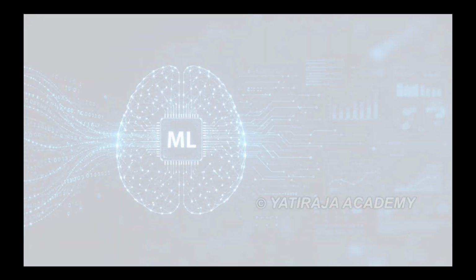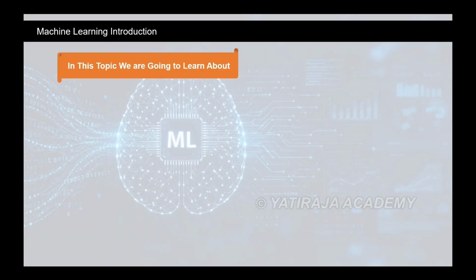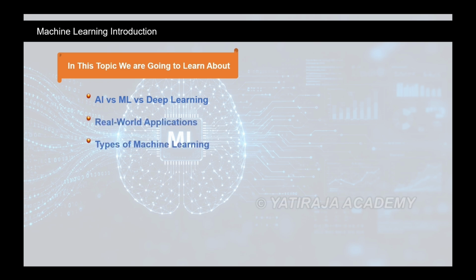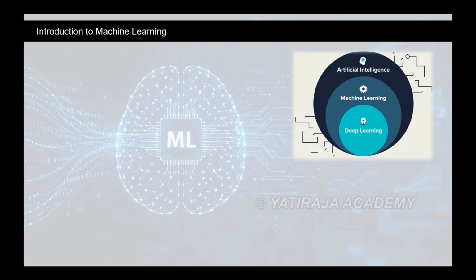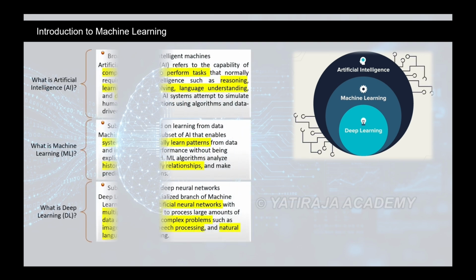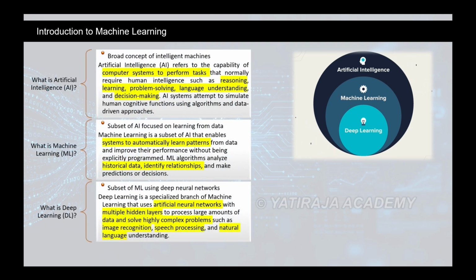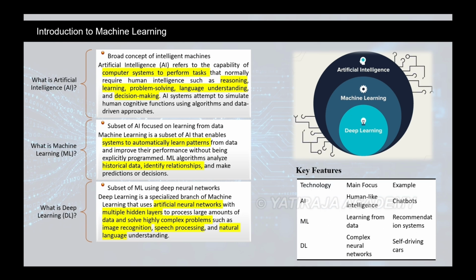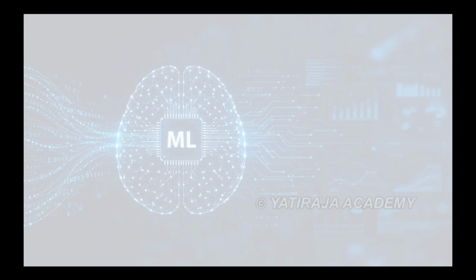Welcome to Machine Learning. Today we will cover AI versus ML versus deep learning, real-world applications, and the types of machine learning. Let's start with definitions. Artificial intelligence simulates human intelligence like reasoning. Machine learning enables systems to learn from data without explicit programming. Deep learning uses neural networks for large datasets. For example, AI powers chatbots, ML runs recommendation engines, and DL enables self-driving cars.